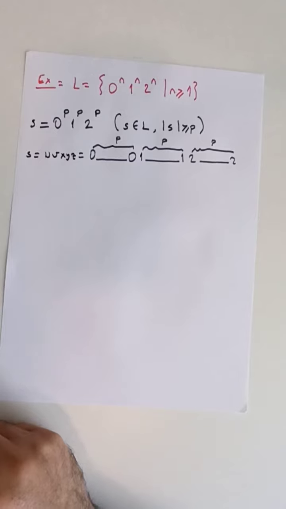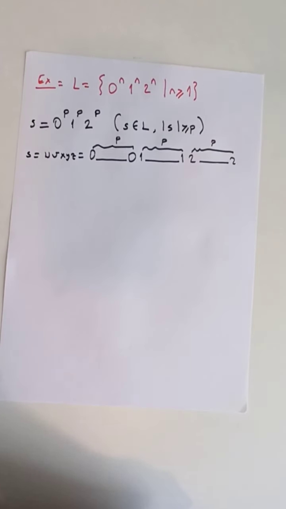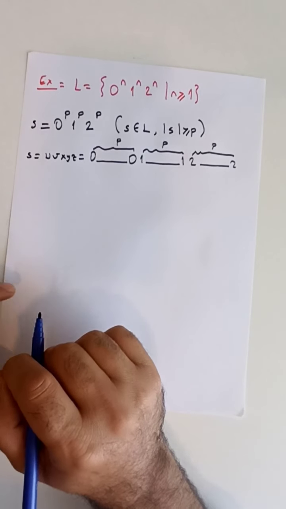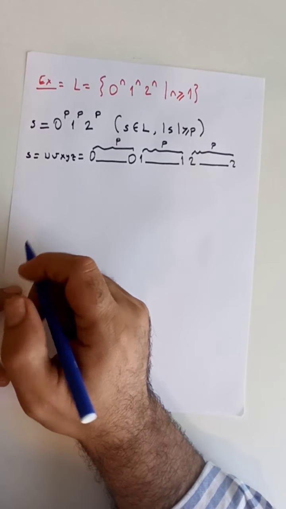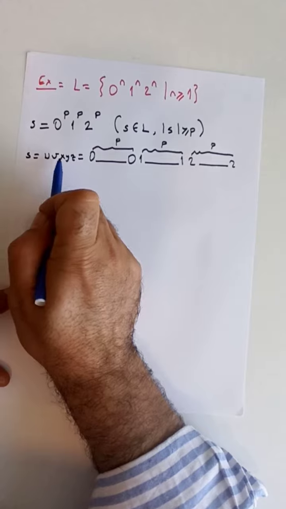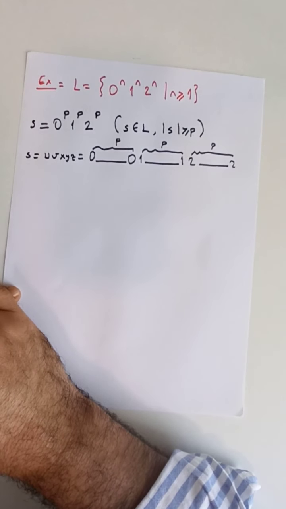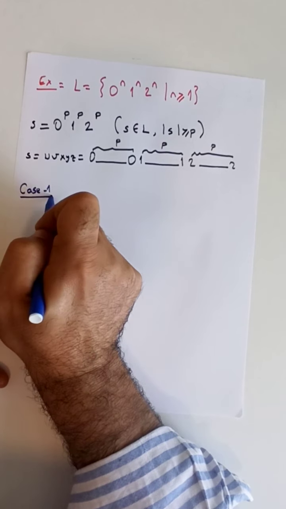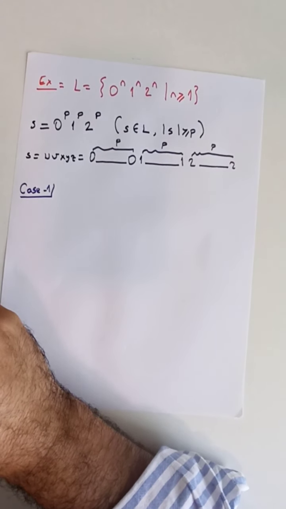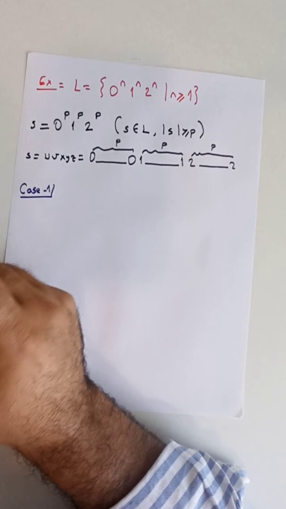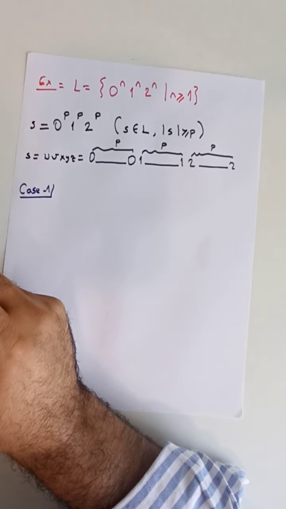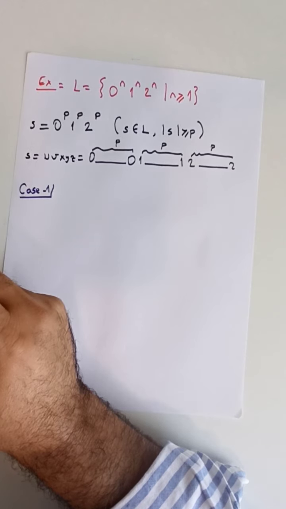Now for the rest of our proof, we will try to investigate all the possible cases based on this middle substring vxy. Case 1, the first case. If at each case we can show that there is i such that uv^i xy^i z is not in the language, then we will be done with our proof.